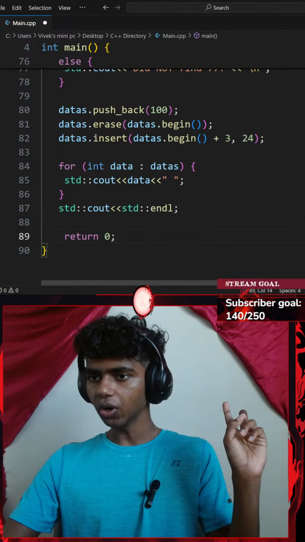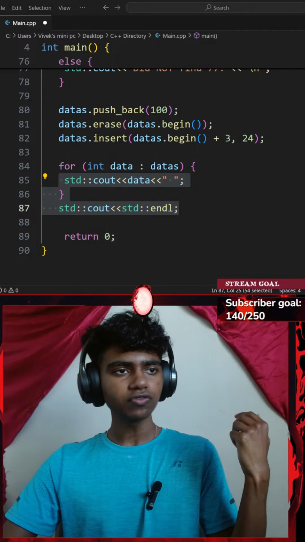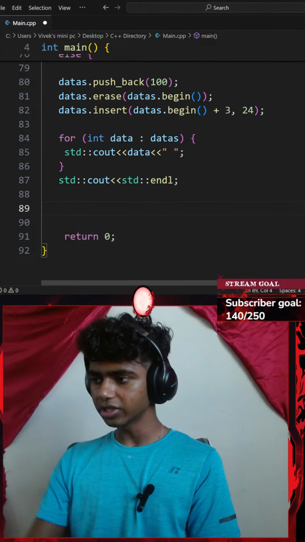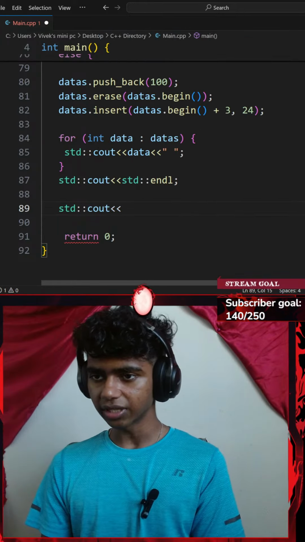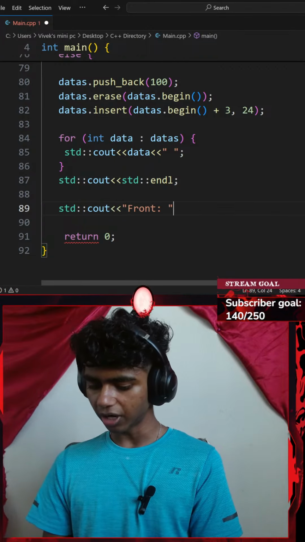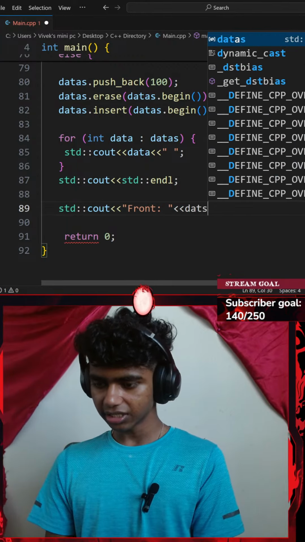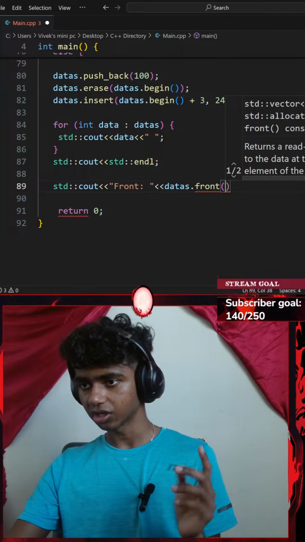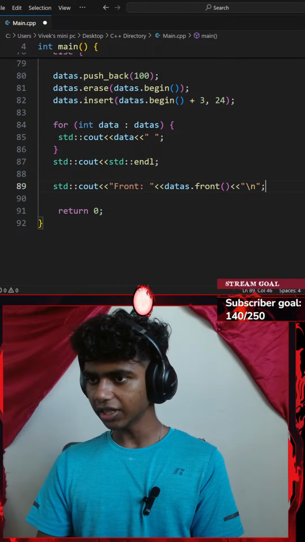Okay, so first I print the whole vector, this prints my whole vector, and then I add a new line, print front and back values labeled as front value and back value. So to do that, I could go with a standard console output with an insertion operator, a string that says front, another insertion operator, my data's container dot the front function, and then another insertion operator of a new line. Okay, I'll end that with a semicolon.